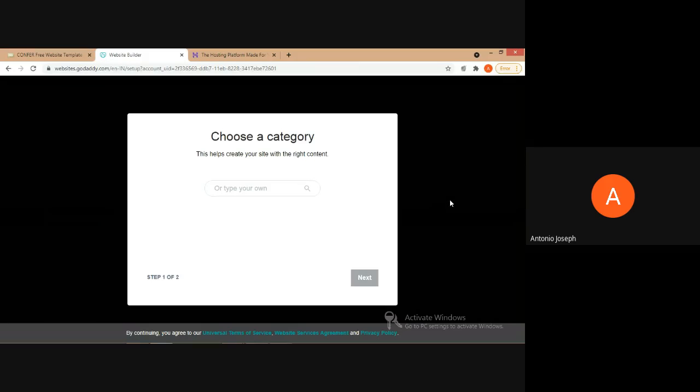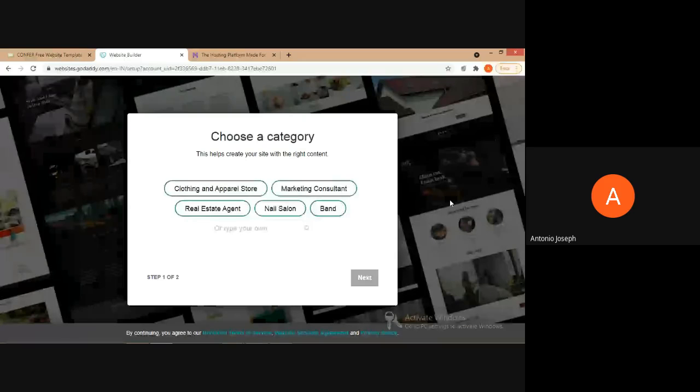So now we can move on to the website builder. While creating this website, they will ask which sort of content we are looking for. Since we are from an education institution, we can type here education.